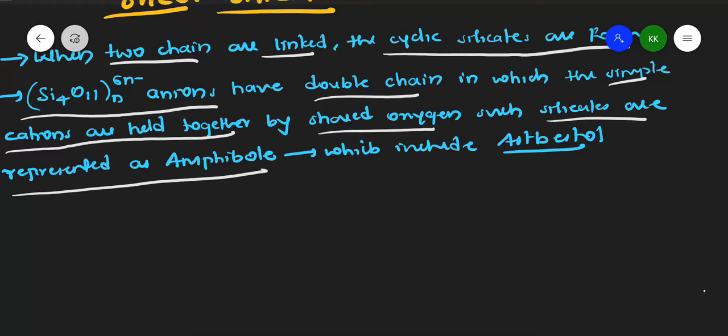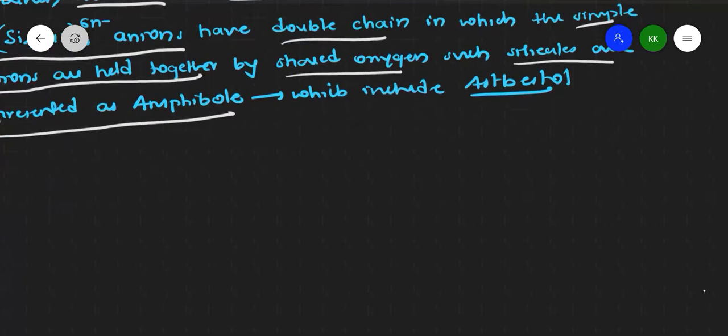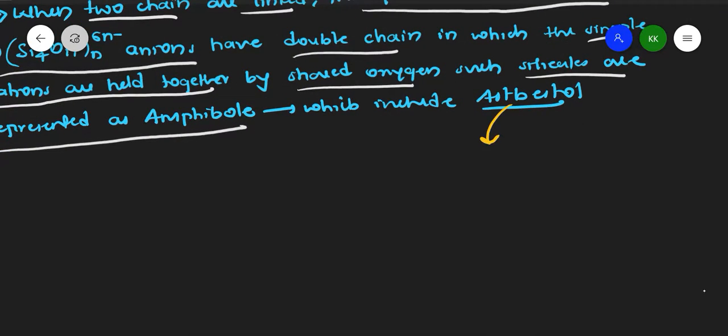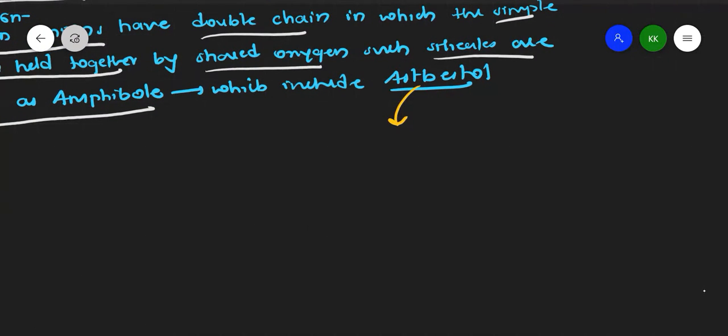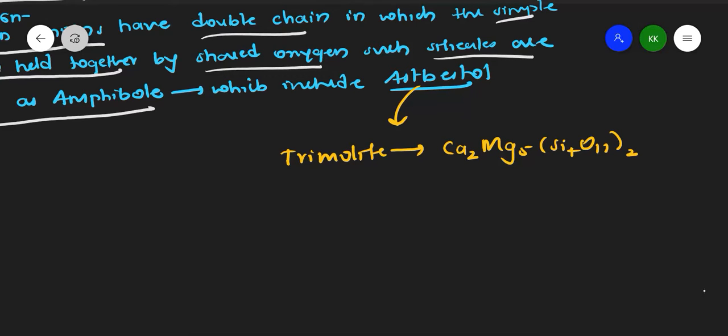If I give you the name for this asbestos sheet, you will get to know. This asbestos sheet is also called tremolite. The formula is calcium, magnesium, Si4O11 whole squared, and OH twice.